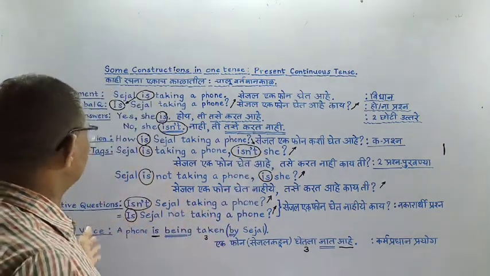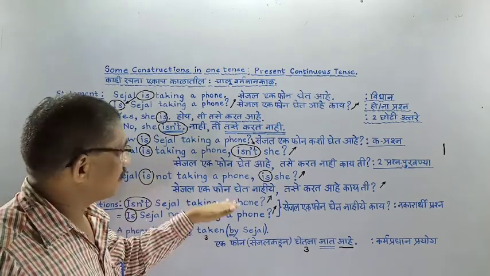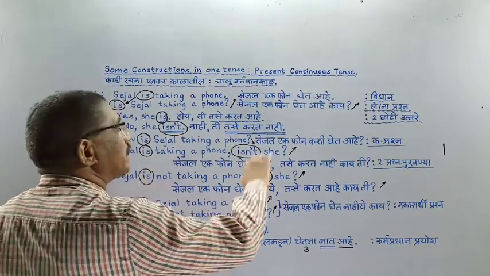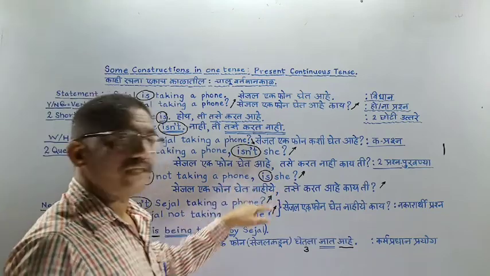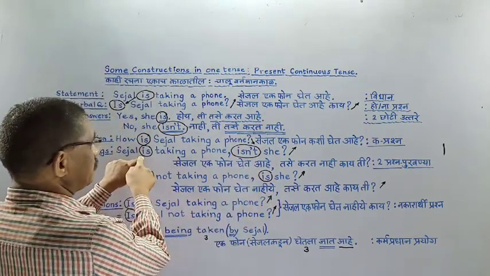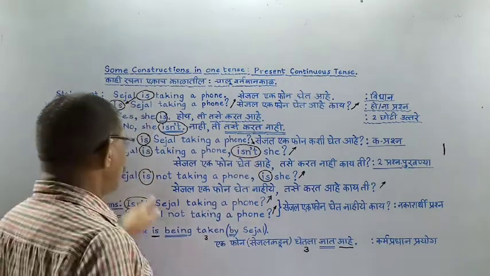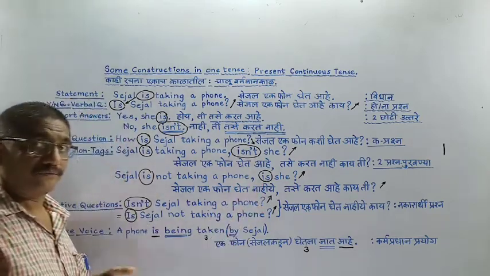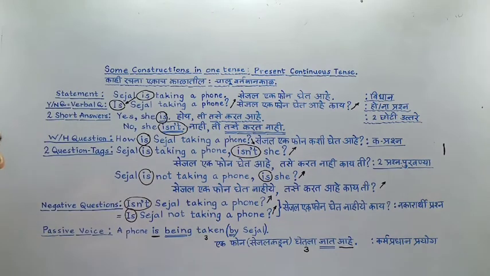And the second is negative, where the information is negative. Sejal is not taking a phone, is she? Sejal is taking a phone, isn't she? Sejal is not taking a phone, is she? Here is the difference. First part affirmative, question tag negative. First part negative, question tag affirmative. Remember this.